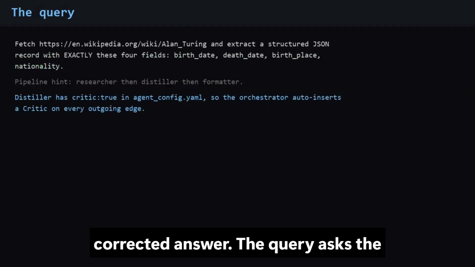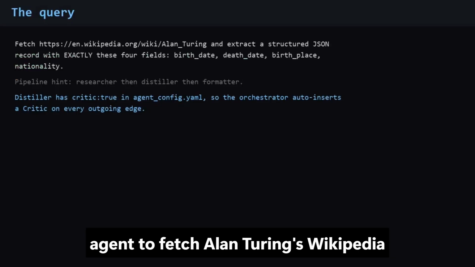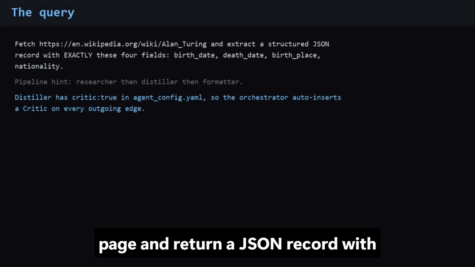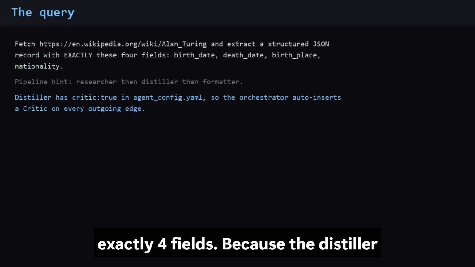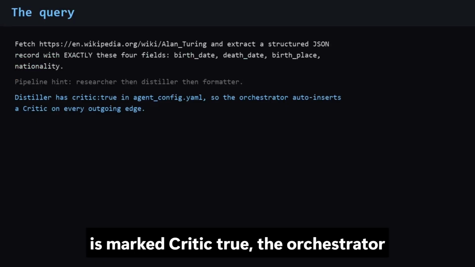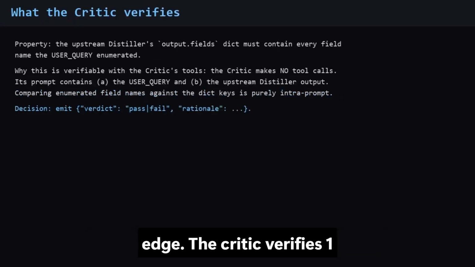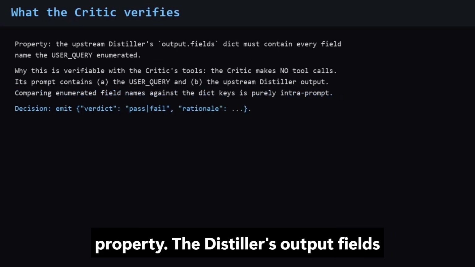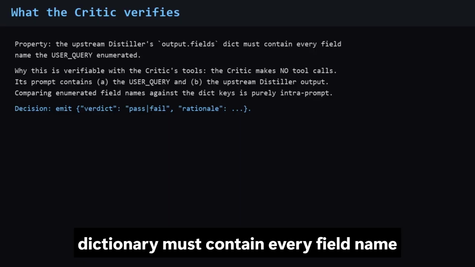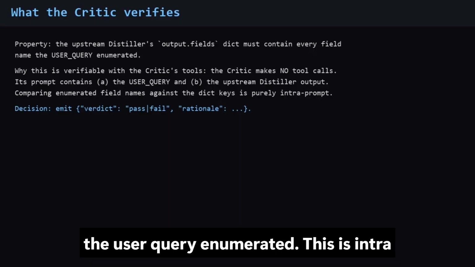The query asks the agent to fetch Alan Turing's Wikipedia page and return a JSON record with exactly 4 fields. Because the distiller is marked critic true, the orchestrator auto-inserts a critic on every outgoing edge. The critic verifies one property: the distiller's output fields dictionary must contain every field name the user query enumerated.